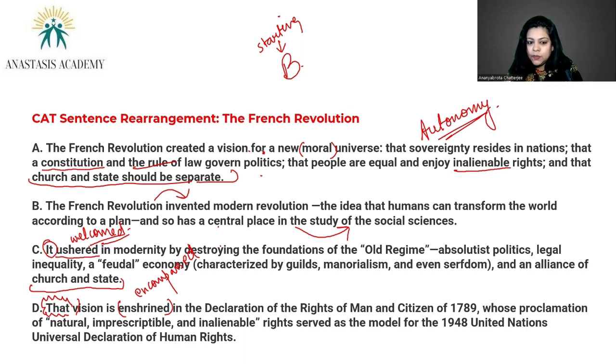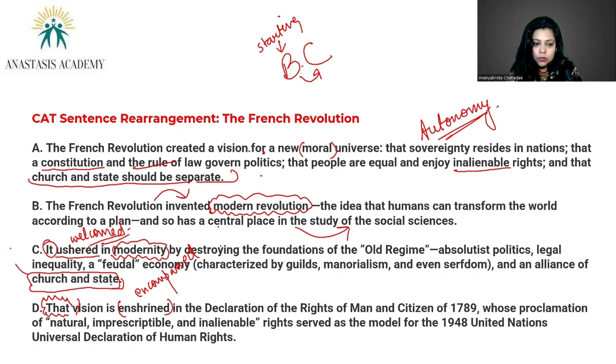The only problem is that because you have used the words modern revolution, you have more data as a continuation of this thought in it ushered in modernity. How it was a modern revolution has been talked about in C. By doing what? By destroying the foundations of the old regime and blah, blah, blah. So on and so forth. Right? Now, because you are talking about these things, an alliance of, can you see, an alliance of church and state?